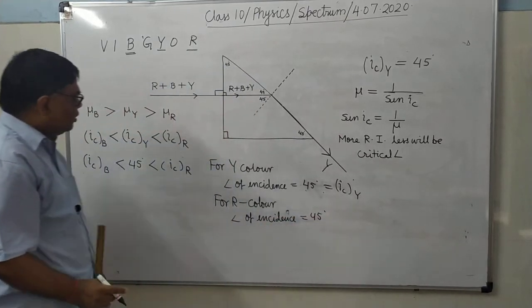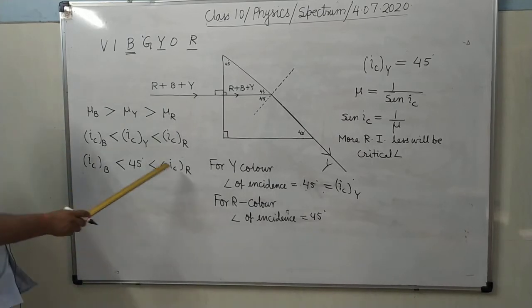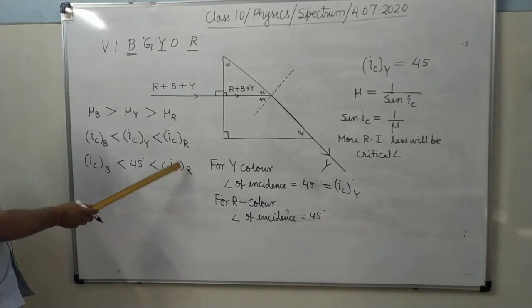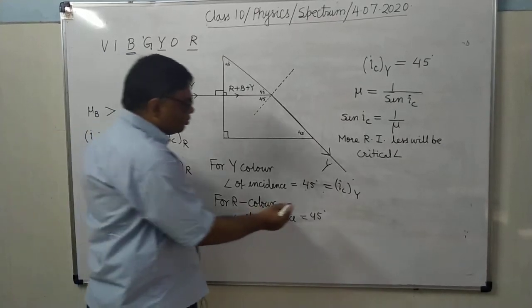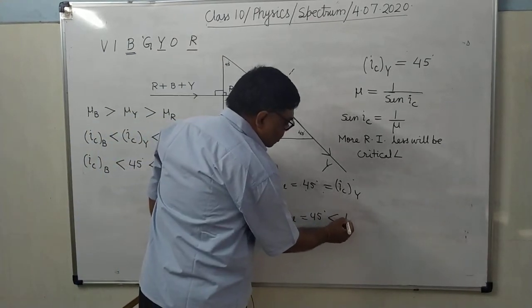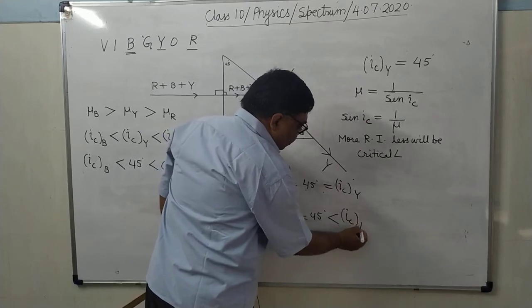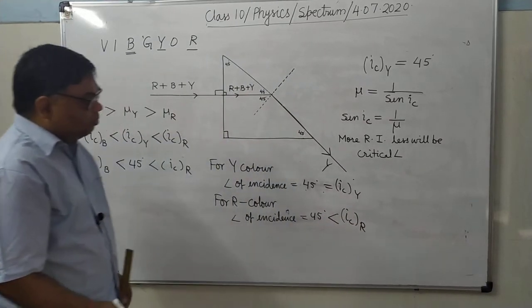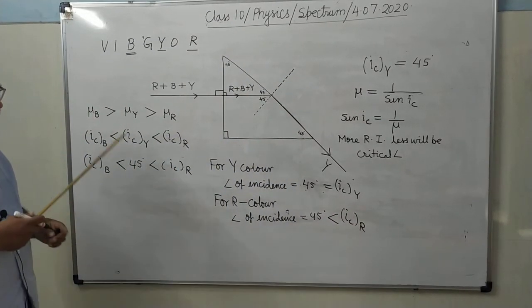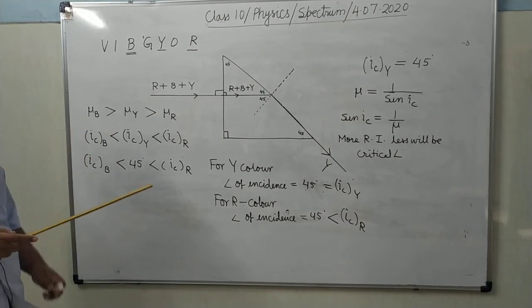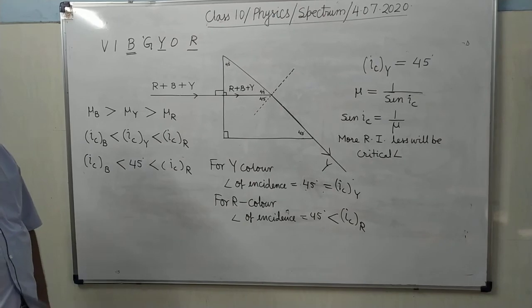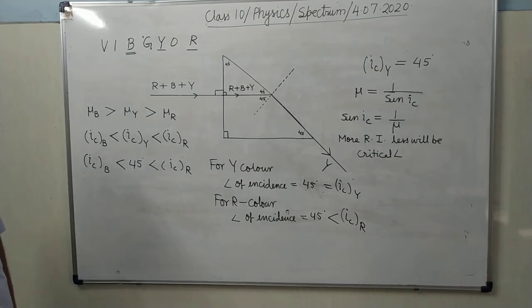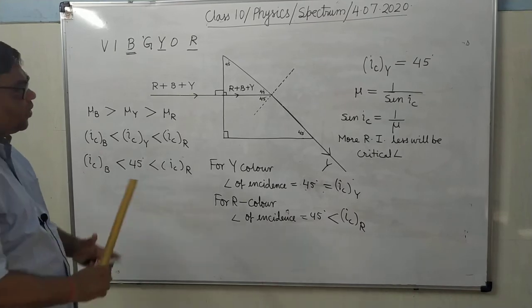But here you can see for red color critical angle is greater than 45 degree, means angle of incidence is smaller than critical angle for red color. So there will be no total internal reflection. It will be simply refracted.